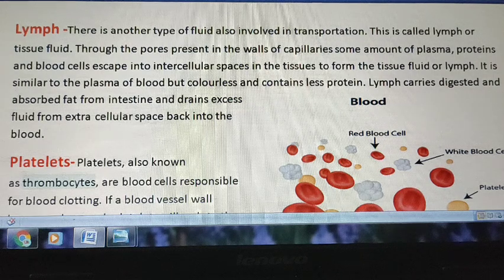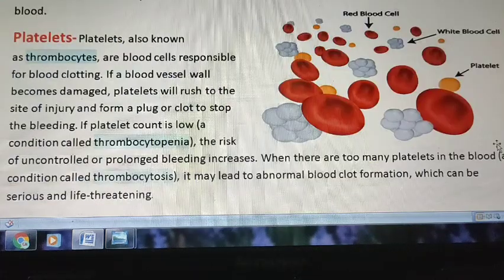Next is platelets. Platelets are also known as thrombocytes and are blood cells which are responsible for blood clotting. So इनको thrombocytes कहते हैं. They are responsible for blood clotting. If there is any injury, any damage is there, so platelets क्या करते हैं, उसको healing करने में थ्रू ब्लड क्लॉटिंग वो क्या करते हैं, हेल्प करते हैं.